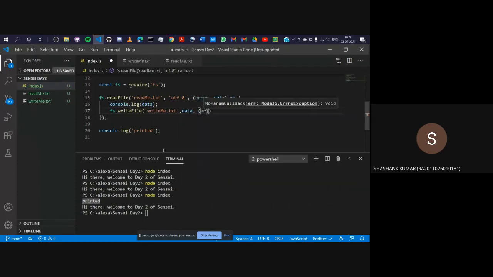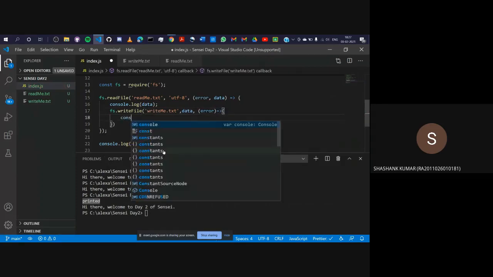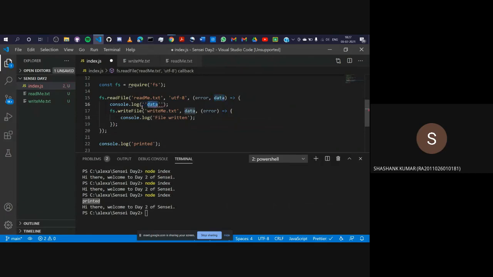So I'll just write an error here. It will do nothing but print a message. Let's see what the message will be. "File written." I'll change this and add "file read." Okay. So let's run this.